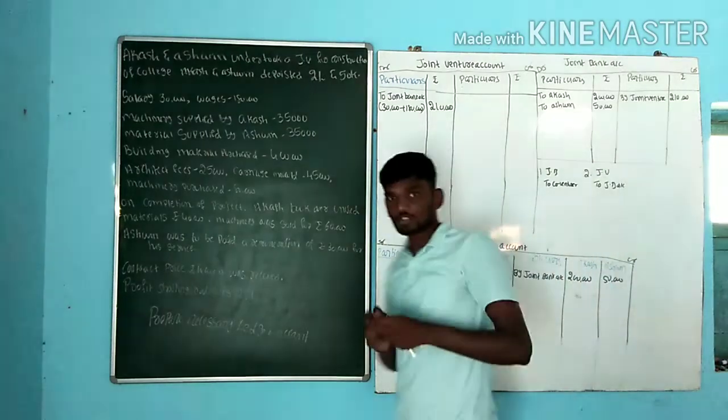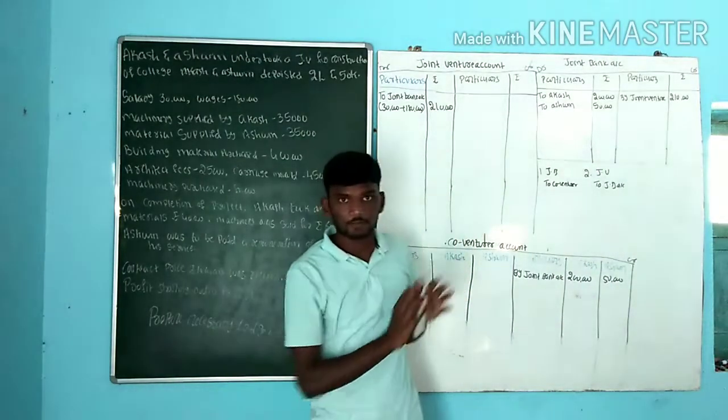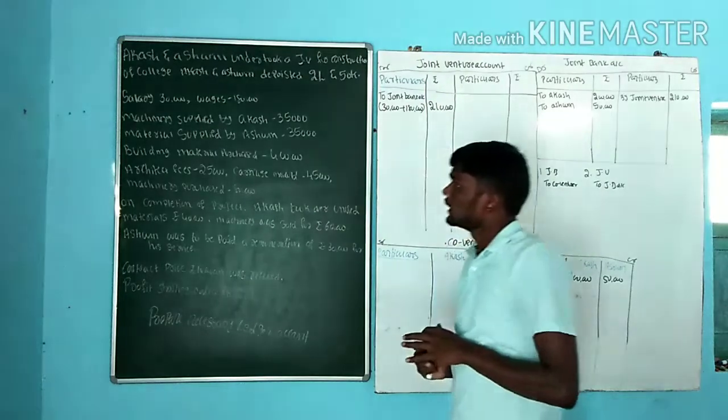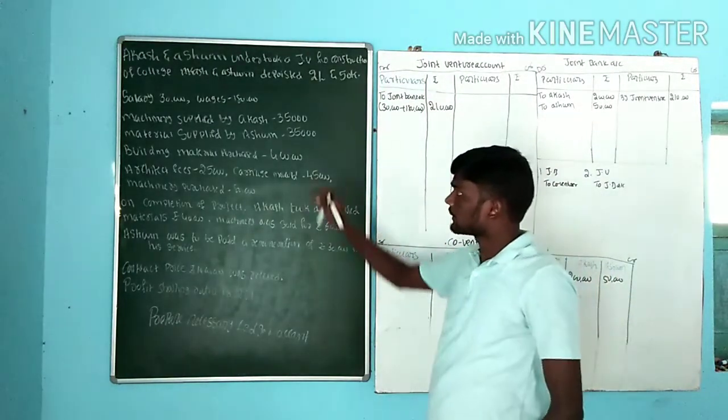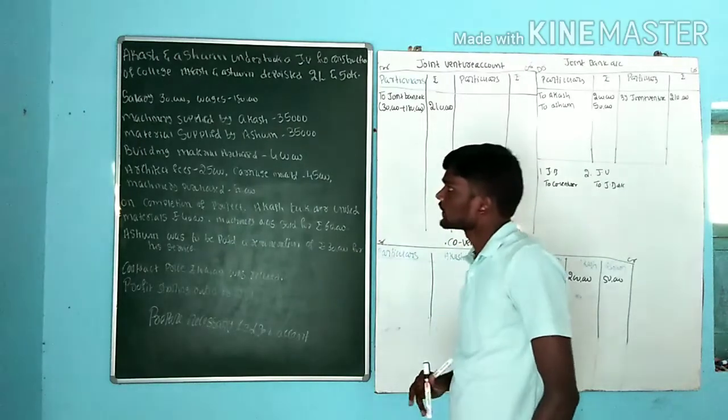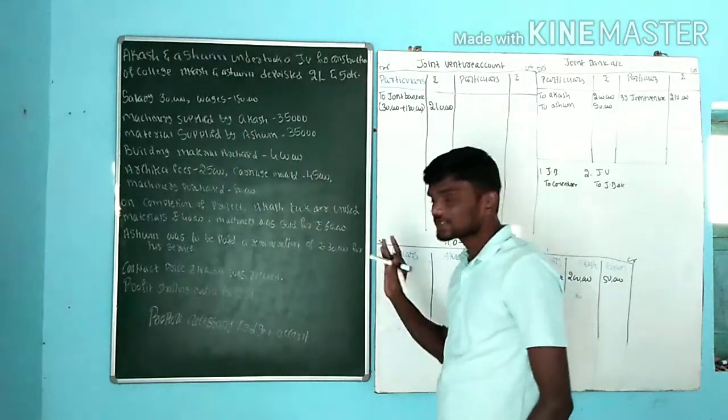I think you are following this method. Go for the next one. Machinery supplied by Akash. See the difference here. Machinery supplied by Akash, rupees 35,000. Material supplied by Ashwin, rupees 35,000.